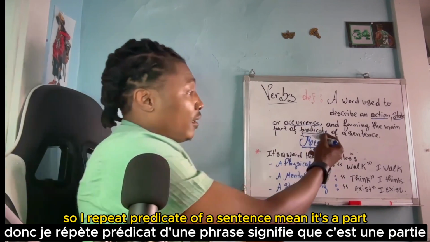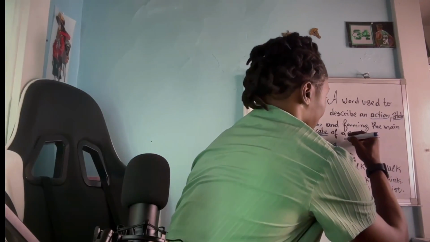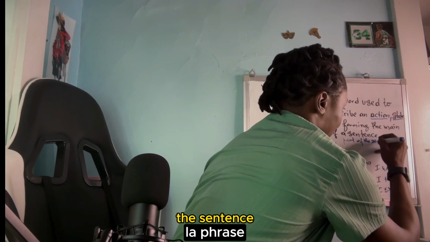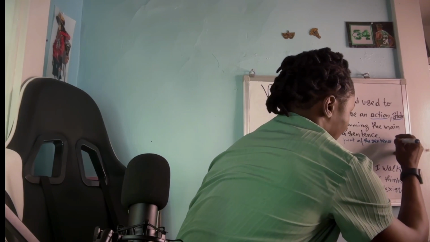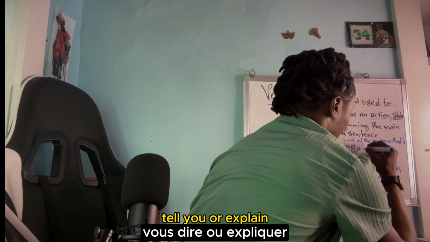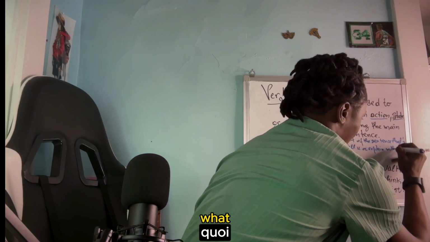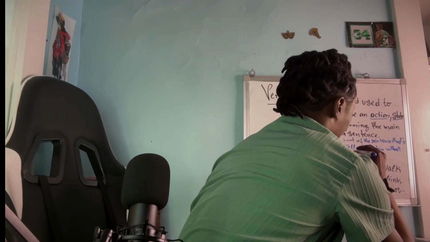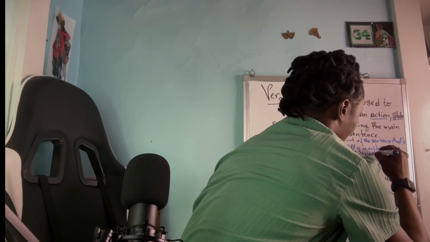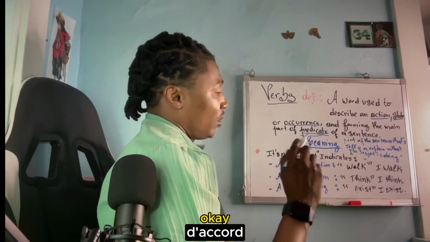So I repeat, predicate of a sentence means it's a part of the sentence that tell you or explain what the subject is doing. Okay.